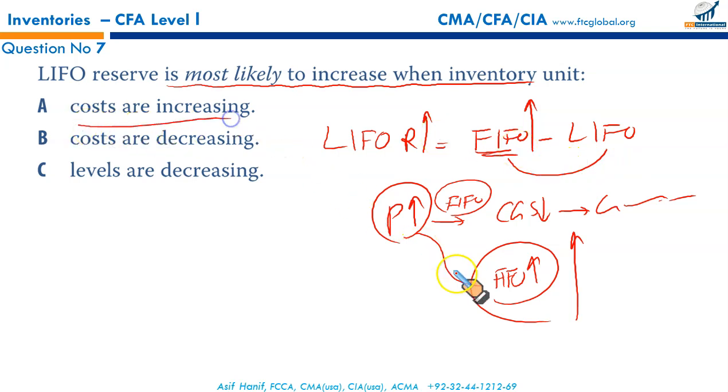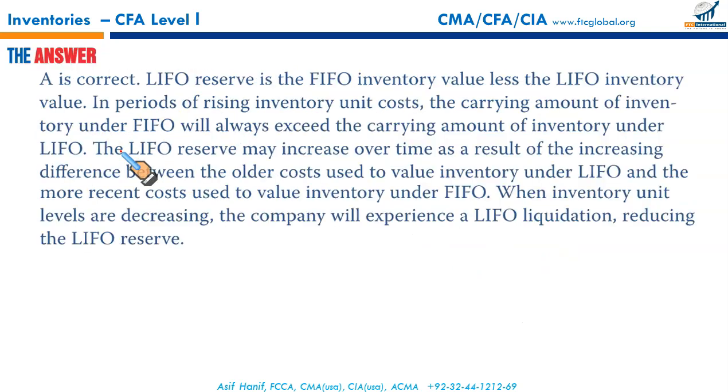And when your FIFO inventory is higher, your LIFO reserve would be higher. So when the costs are increasing, prices are increasing, FIFO inventory would be higher. Having higher FIFO inventory will increase the gap between FIFO and LIFO based inventory. Resultantly, your LIFO reserve would increase. Now that's the reason. You won't get it from the book. A is the result.